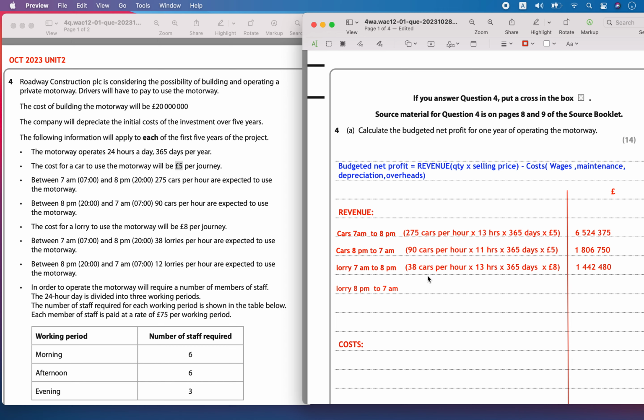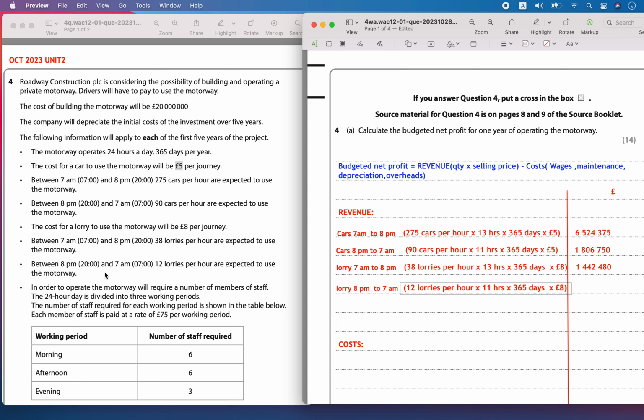Then the lorry is also going to be operational between 8 p.m. and 7 a.m. So now let's calculate the revenue earned by the lorries operational at this time. There will be 12 lorries, so let's change this to lorries. There are 12 lorries per hour, and they are going to be operational for only 11 hours. 8 p.m. to 8 a.m. would be 12 hours, but they are going to operate one less hour, which is 11 hours,